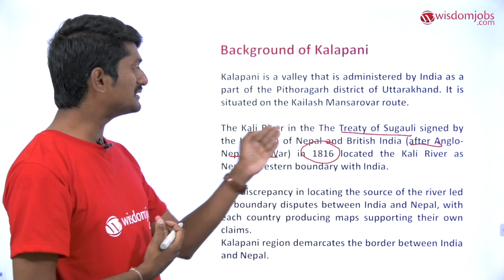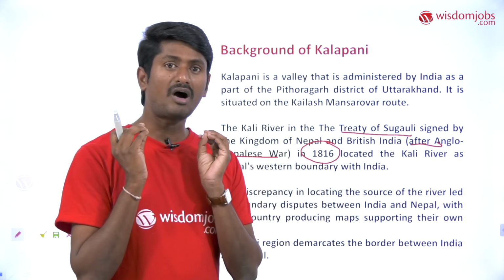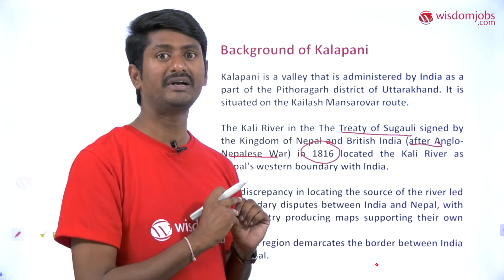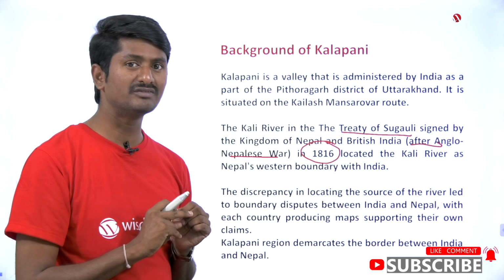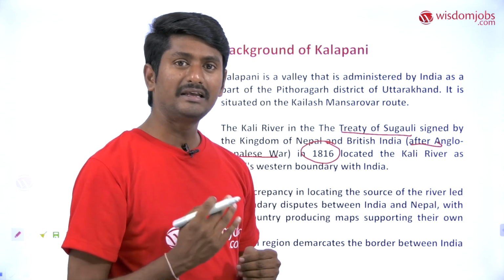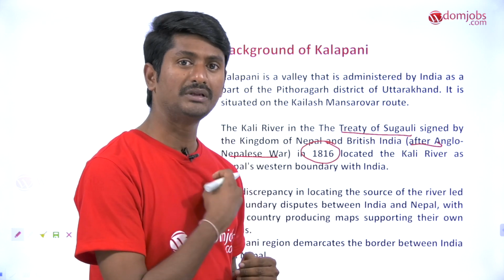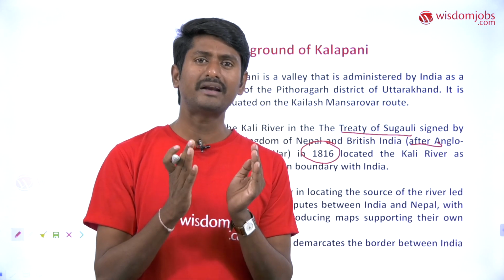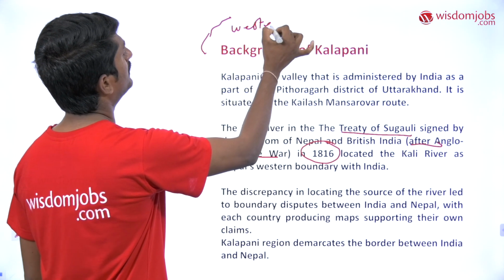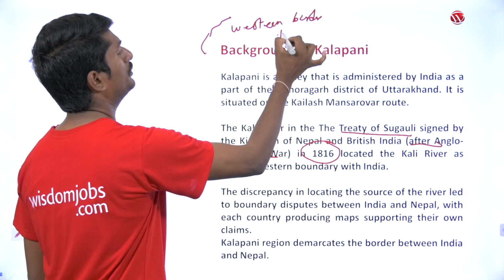The outcome of the Sangoli Treaty was the awarding of the earlier occupied areas by the Nepali king to the British government, where at that point of time the Company was ruling India. As part of the Treaty of Sangoli, the Nepali king returned all the areas of his occupation to the British government. Even at that point of time, the border defined between Nepal and India was the riverine border, as I discussed earlier. So it means the Mahakali river forms the western border of Nepal.